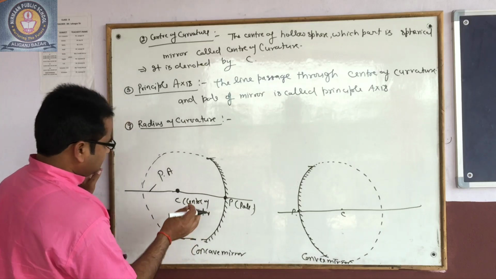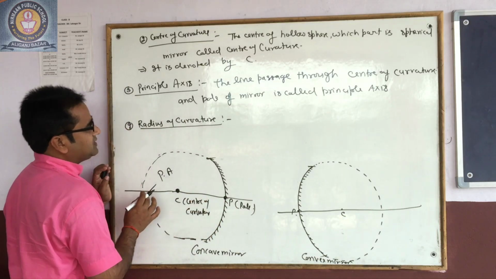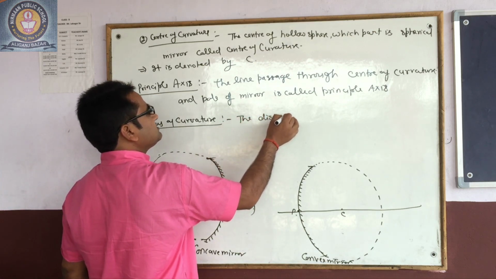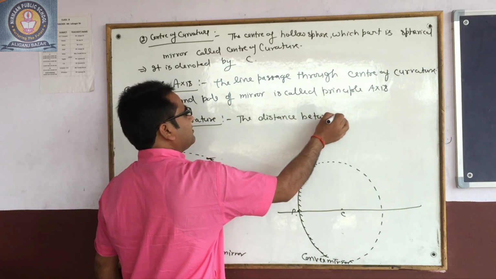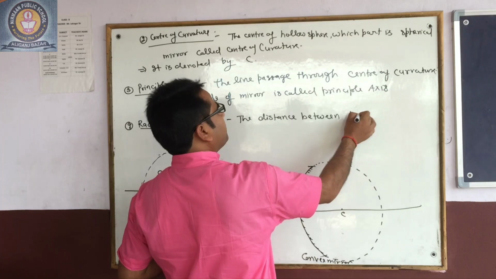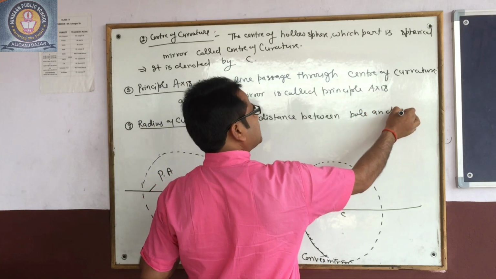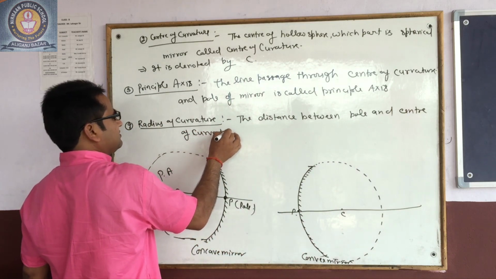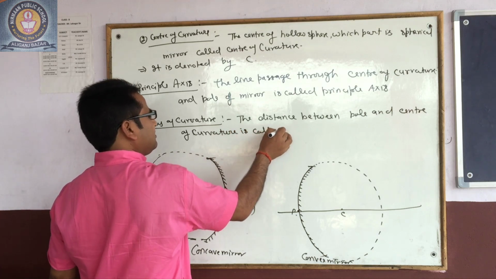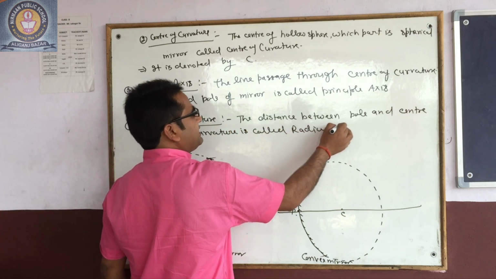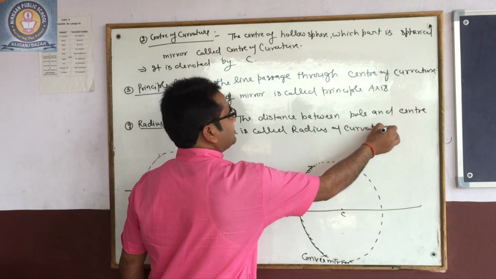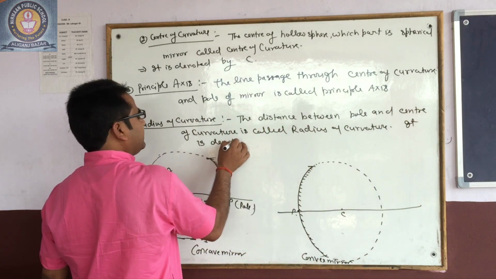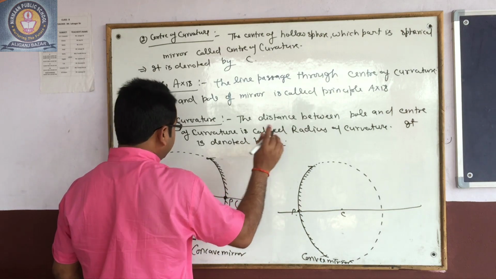Very simple: the distance between the pole and the center of curvature is called the radius of curvature. It is denoted by R.